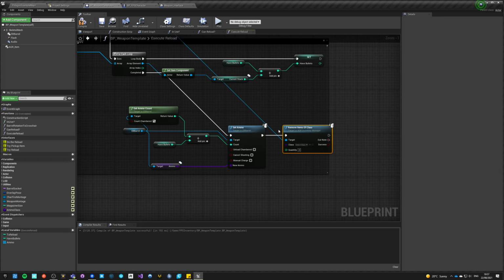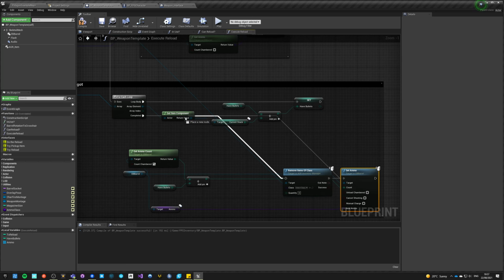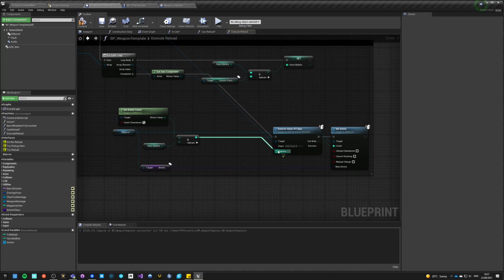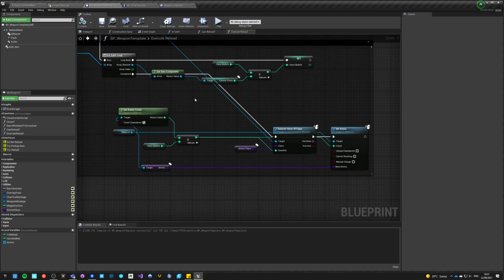We don't. We just have to do it in the opposite order, like this. So now this calculation will work, and then this will happen, and it will also work, but we need to set class to this ammo class.